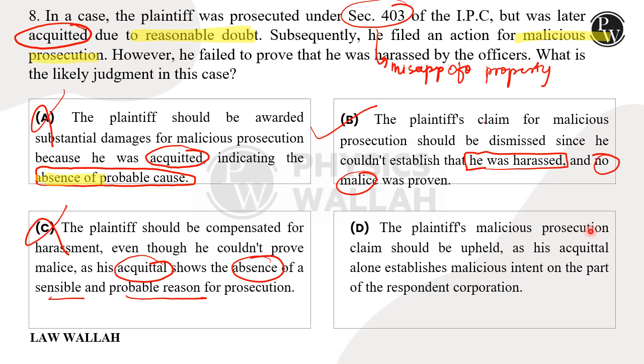D says the plaintiff's malicious prosecution claim should be upheld as his acquittal alone establishes malicious intent on the part. Again, a wrong option. Acquittal is not a sole criterion for judging malicious intent. There should be malice proven on the part of the other party, and there should be damages caused to the plaintiff to file a malicious prosecution suit.